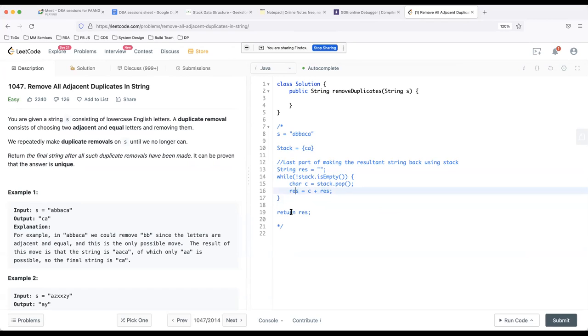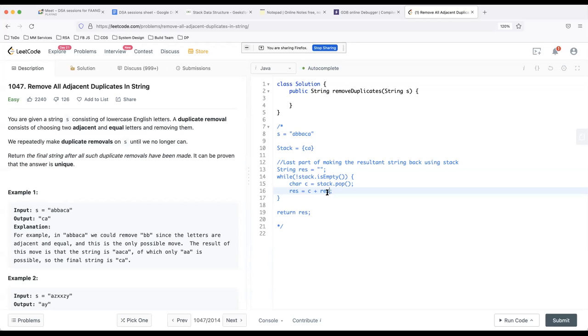The reason for that is, in most languages, string is an immutable object. You cannot mutate it. So even when I'm saying that result is equal to C plus something, it means that I'm appending or prepending something to the string, but it does not change my string. In fact, in Java, it is going to create a new object in memory of size equal to C, which is a character so it's 1, plus result dot length.